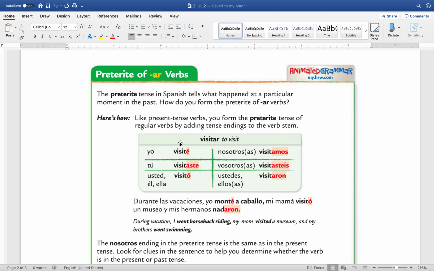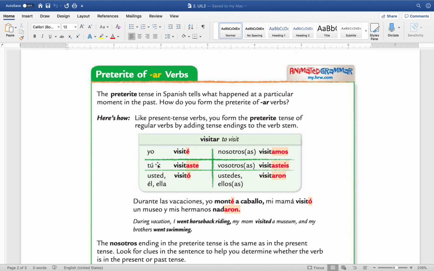Now, what is pretérito? Pretérito is when you're describing an action that happened in the past and it was completed, okay? For example, I went to Miami. I cooked last night. I ate pizza last weekend, okay? So I'm describing an action that happened in the past and it was completed. So that's what pretérito means, okay? Right now it's easy, but it will be a little bit tricky later on, okay?